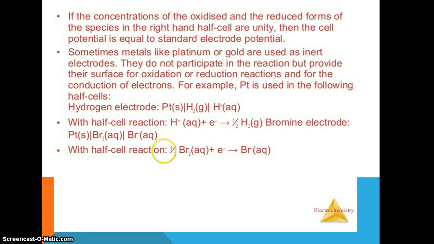Hydrogen is converted to half H2, and the platinum does not take part in the reaction. The concentration is taken as 1, so we take the SHE potential as 0.